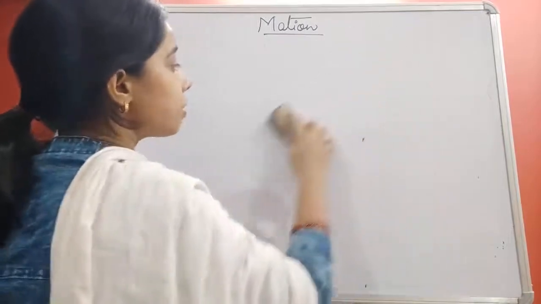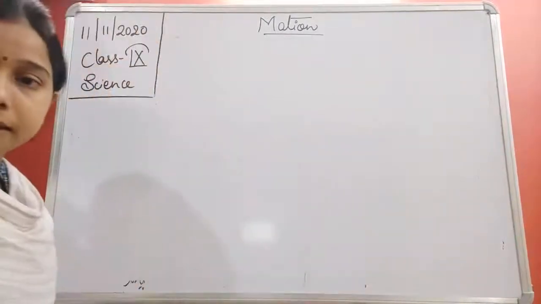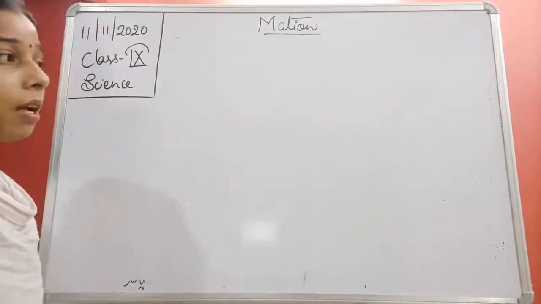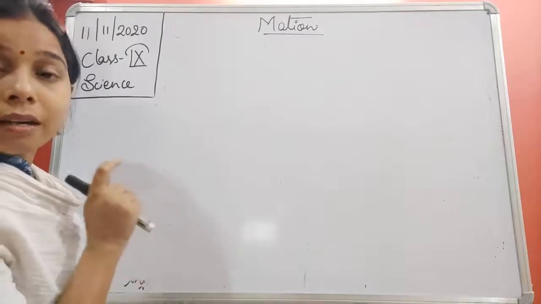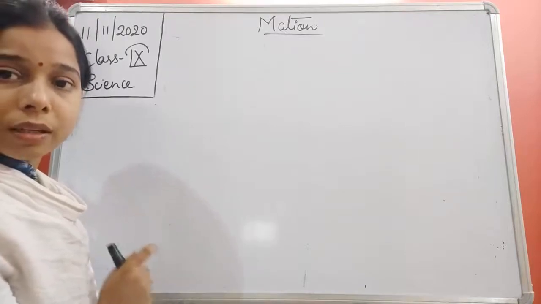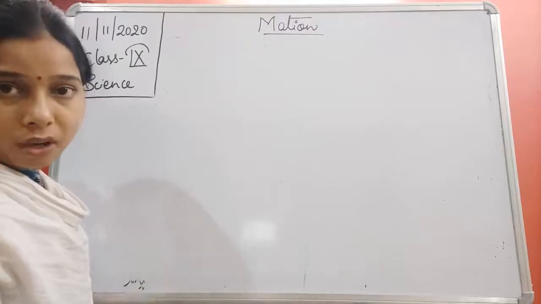Now you have seen here, students, one thing. When we are saying the shortest distance, it means the distance traveled between the initial and the final position, that will define the shortest distance.